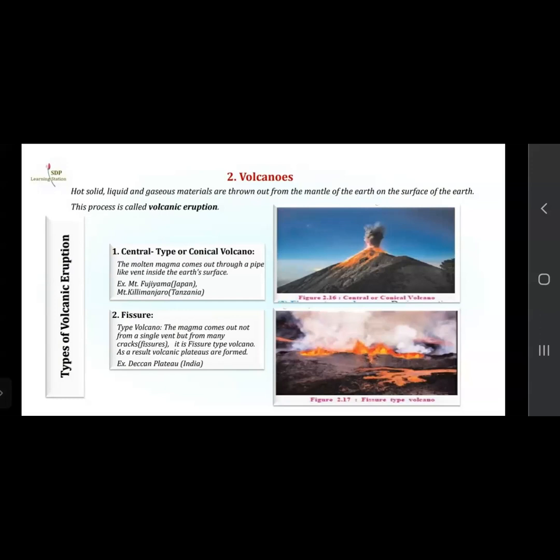You can see in the picture how it is. The first one, central or conical, you can see it is coming out from only one vent, and the second part, you can see it is coming out of many vents through cracks.